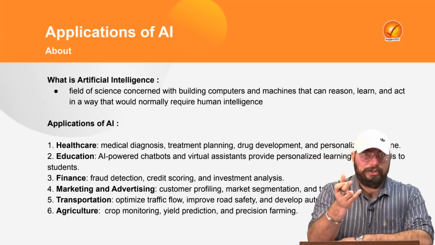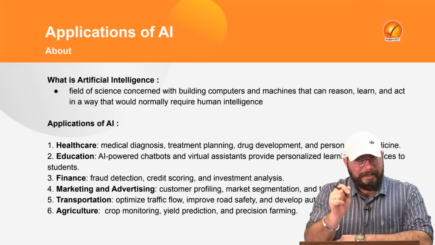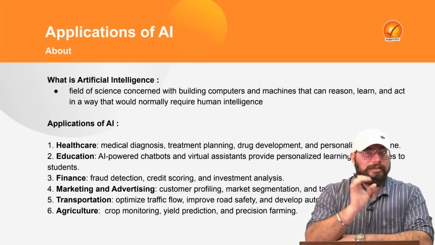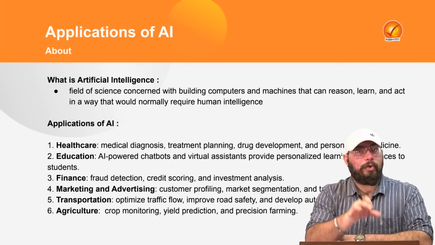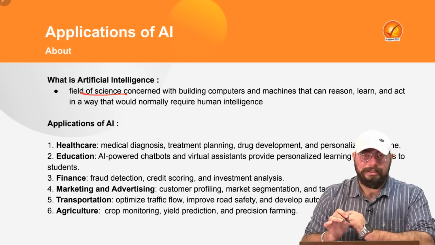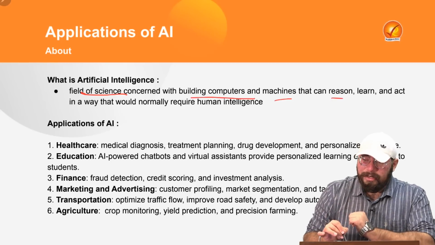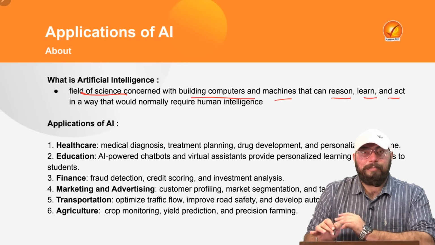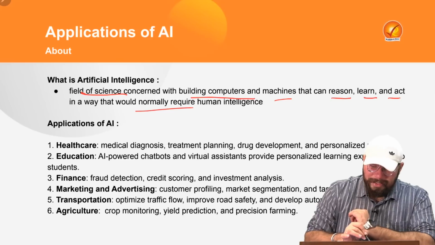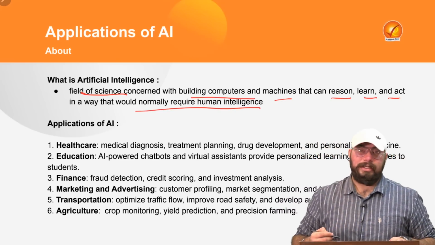That is, it is artificially created. Our intelligence is natural intelligence, right? So the intelligence of machinery, to perform the same tasks as humans, we call machine intelligence or artificial intelligence. The formal definition: it is the field of science concerned with building computers and machines that can reason, learn, and act, that means perform actions and functions like humans. So reason, learn, and act in a way that would normally require human intelligence. That is what artificial intelligence is.